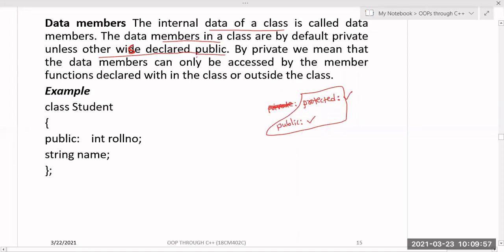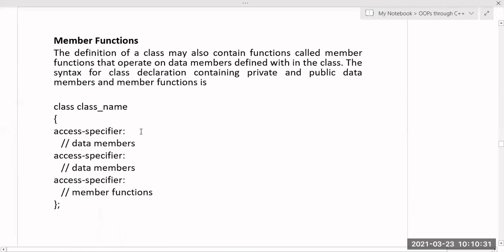So by private, we mean that the data members can only be accessed by the member functions declared within the class or outside the class. Okay, so outside the class kuda declare cheyachu, but only through member functions. That concept is very important. This is your class and its name, and if you don't mention the public section, then this is automatically private. So we have two data members, roll number and string name. If you want to access this private data, that is possible only through member functions.